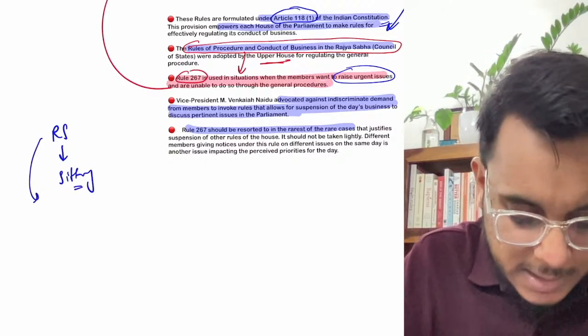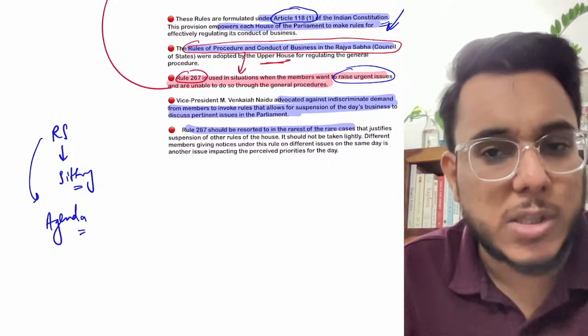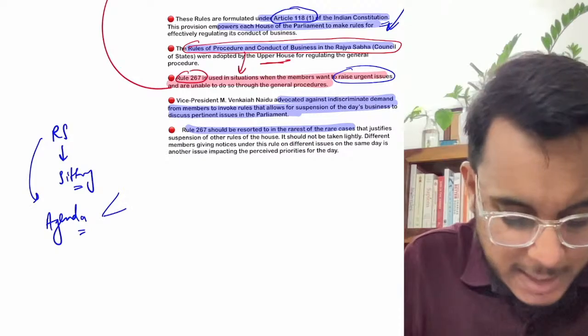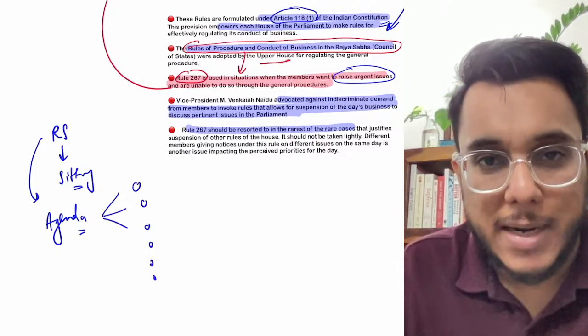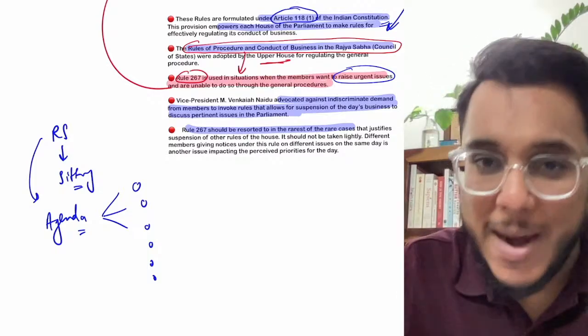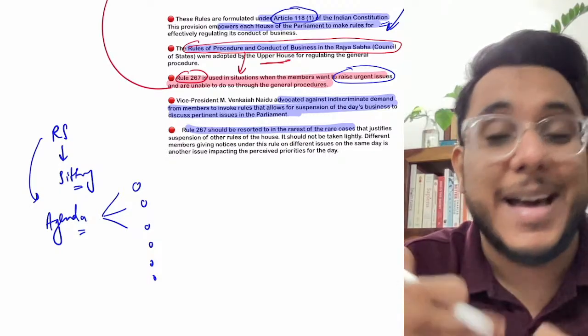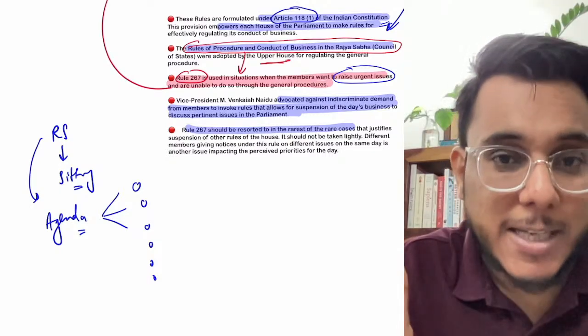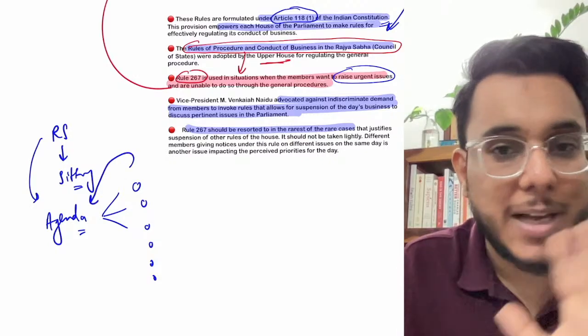So in advance, the agenda for the Rajya Sabha is prepared, as well as the agenda for the Lok Sabha. Now what does this particular agenda contain? The agenda contains what issues will be carried throughout the day, which bills will be introduced, on which bill the debate is to be held, what motions are to be put to vote, resolutions that are to be passed, and voting that is to be carried out. All these things are there in the agenda of the day.